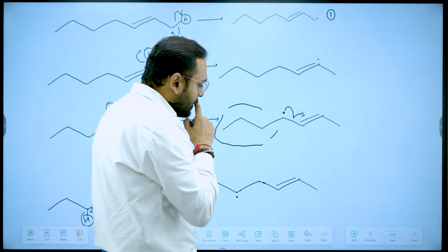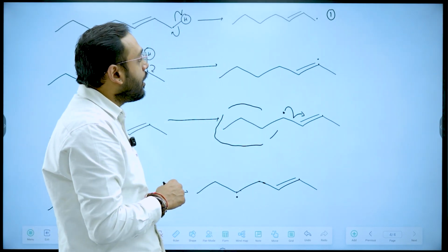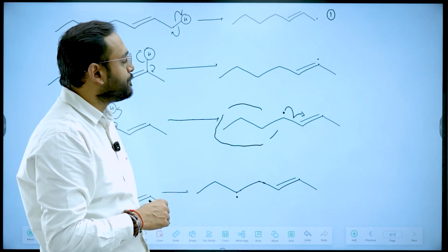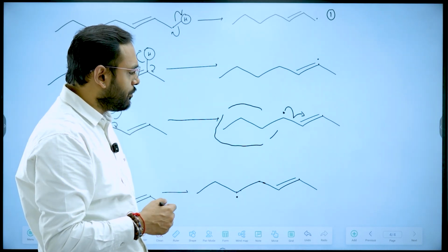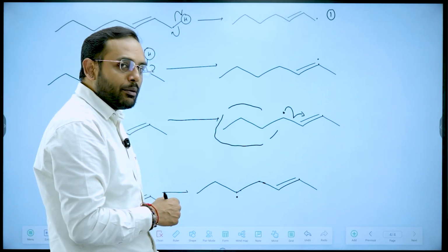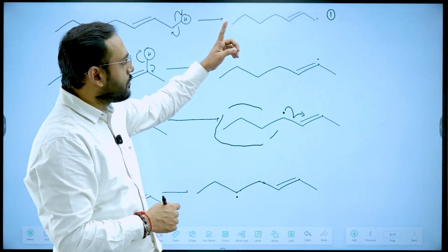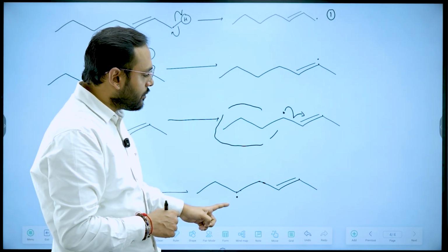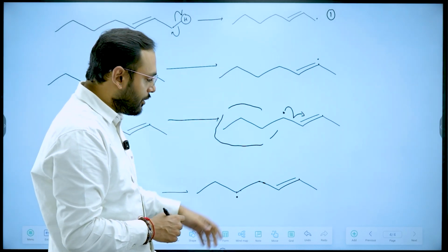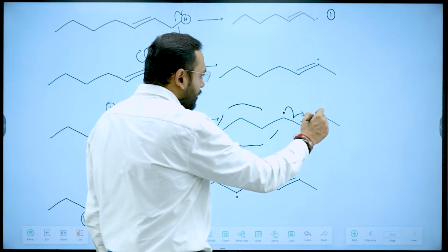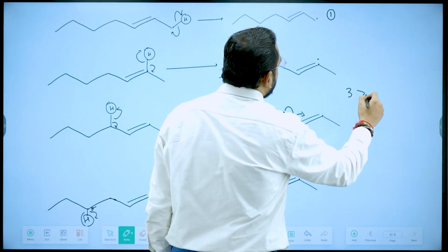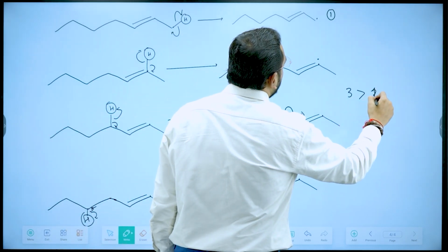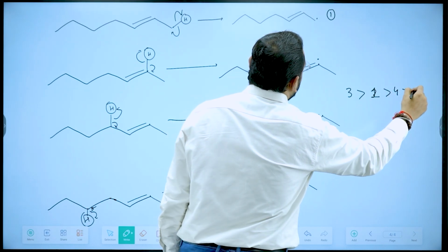So if I have to put the four of them in order of stability, the order will be third greater than first, greater than fourth, greater than second.